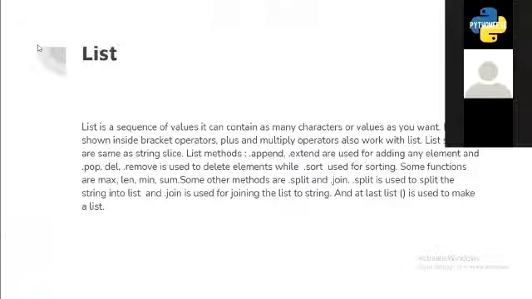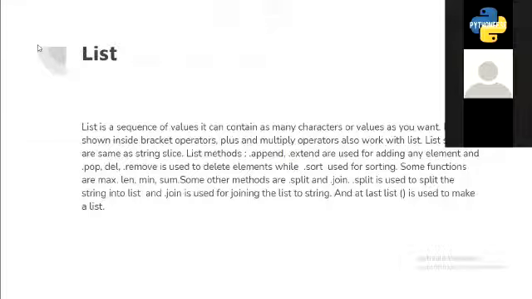Sure. Thanks, Daksh. List is just a sequence of values which can be in any form. They may be strings, they may be numbers, they may be booleans. They may also be dictionaries inside a list and a list inside a list. It can be pretty complex. So let's say you want to add a value to a list. You can do that by using the dot append and dot extend methods. So just write dot append parentheses and add the value that you want to.